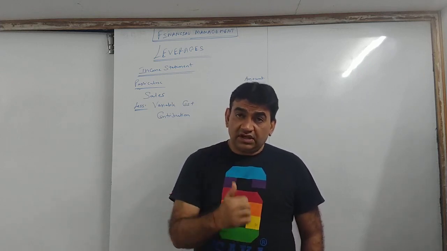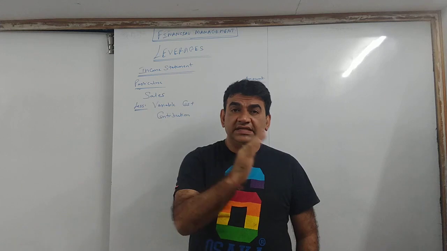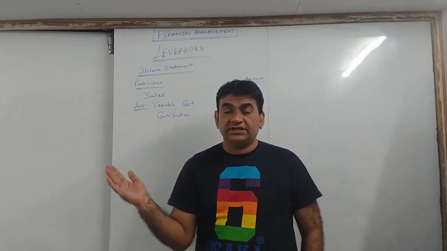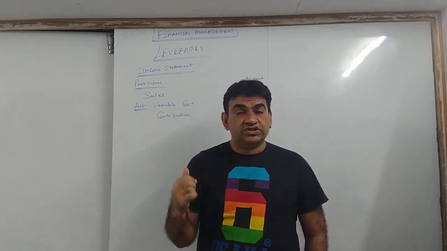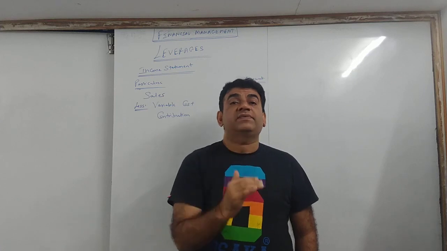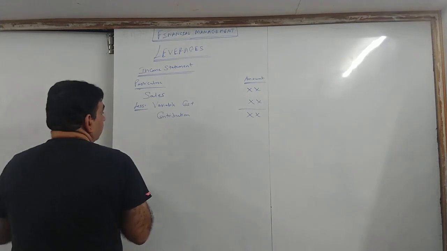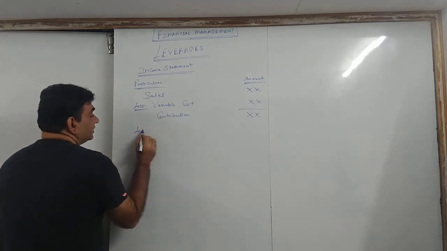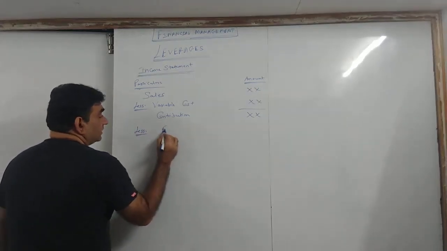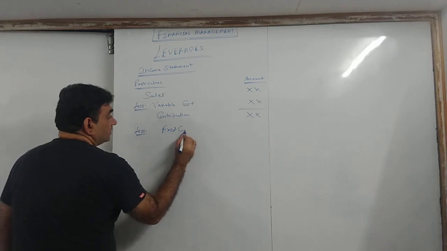So 2 main costs: variable cost, which varies or changes according to your production, and the next is fixed cost, which remains fixed irrespective of the level of output. Okay? So now from this contribution, I will deduct fixed cost.